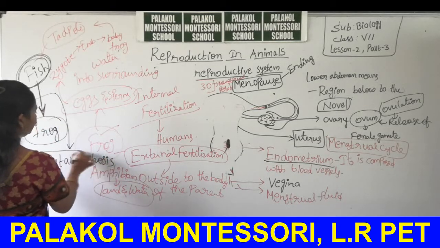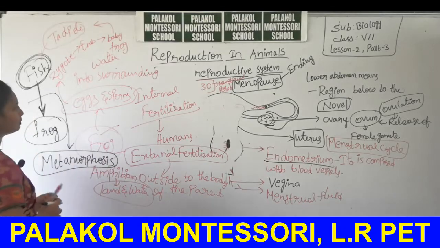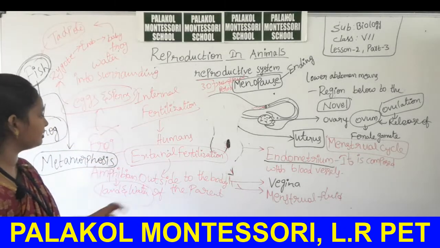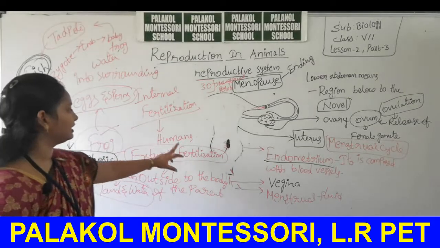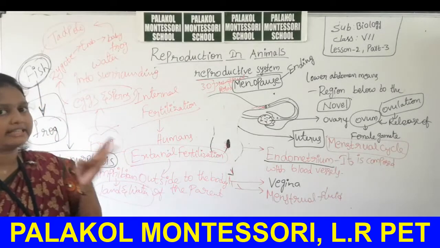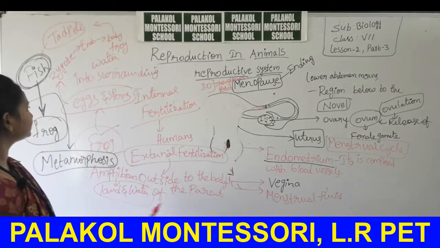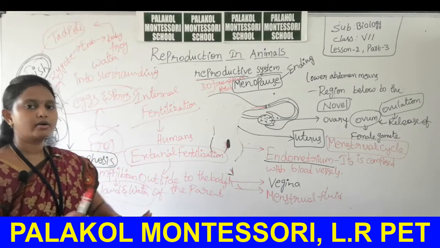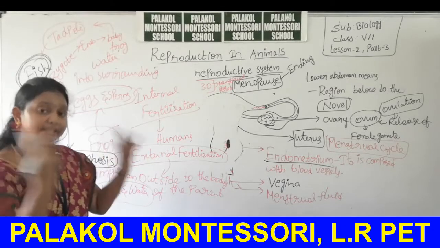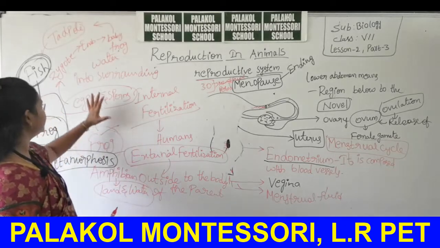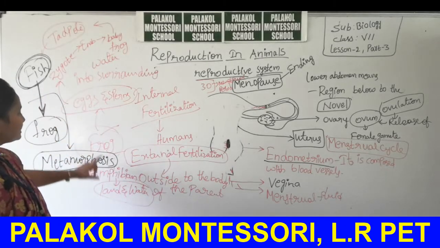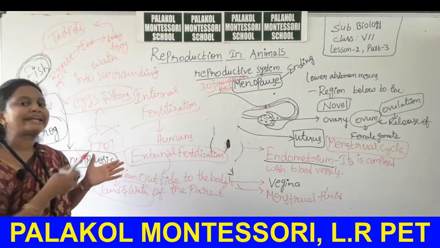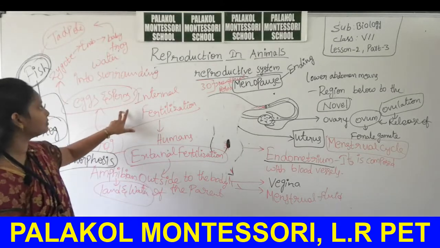Metamorphosis. Okay, concentrate students, so many terms are included here. External fertilization means fertilization takes place outside the body of the parent. Outside means it may be water or anything outside. Then here frog is an amphibian, so water is comfortable to release the eggs and sperm cells.